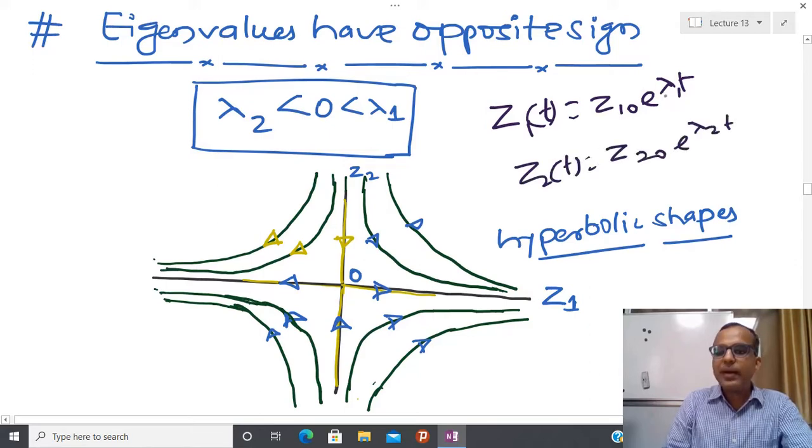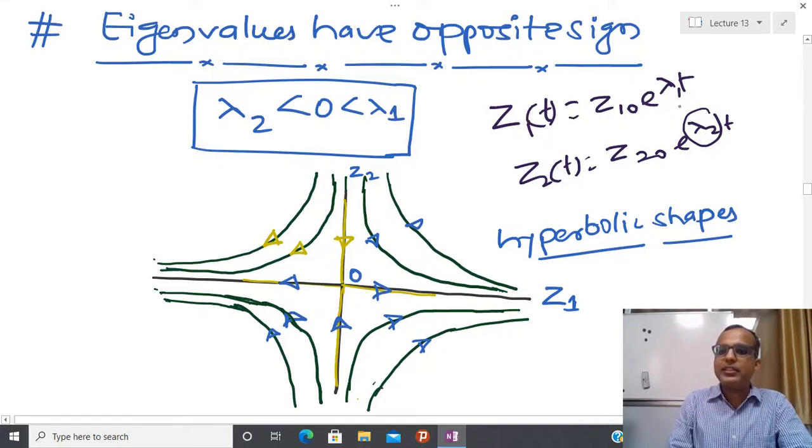If I assume lambda 2 is negative, then as t tends to infinity, what happens? z20 is going to forget its initial condition and converge to z2 equal to 0. But here, since lambda 1 is positive, z1 is going to become higher and higher, and the same thing one can see from here. So how can one construct this solution?